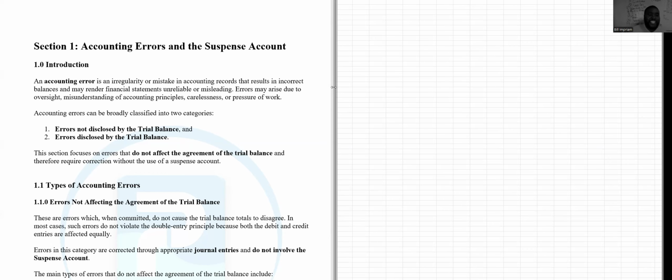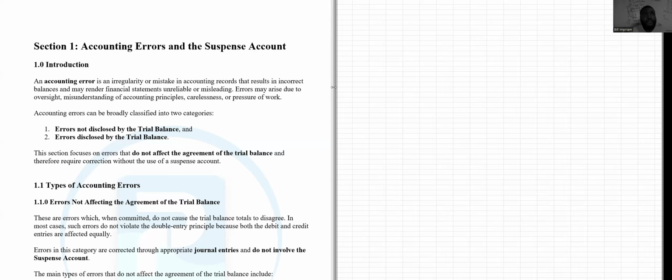This morning, we are looking at the correction of errors and the suspense account. As accountants, this is one of the most important topics throughout your journey because you will always be dealing with accounting errors. As you graduate and go up in your journey, you are also going to be learning how to deal with accounting errors under IAS 8 and other adjustments that may be created by creative accounting and manipulations. So this is the basic thing you must understand when it comes to accounting errors and the suspense account.